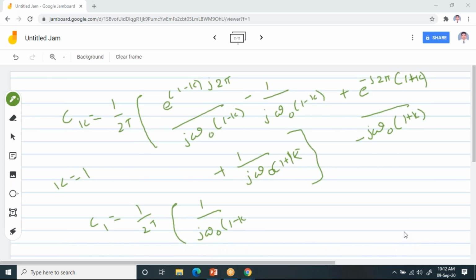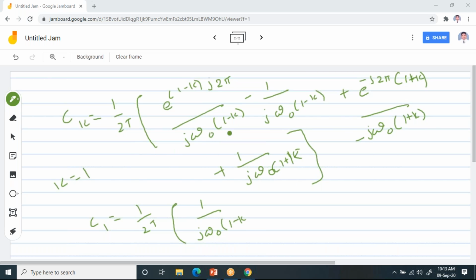you get 0 by 0 or 1 by 0, which you can call infinite. Since the Fourier series or complex exponential Fourier series cannot be infinite, what do you have to do here? When you substitute k equal to 1, you will get infinite. To overcome that, you need to apply L'Hospital rule.